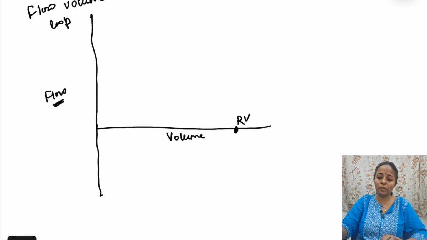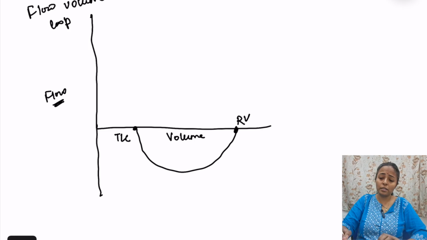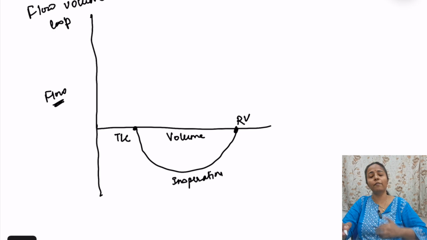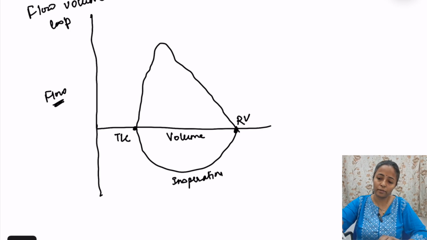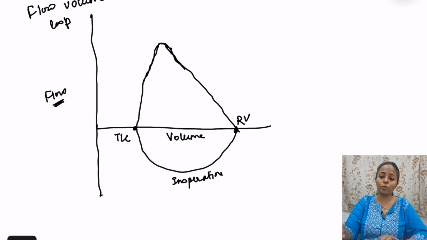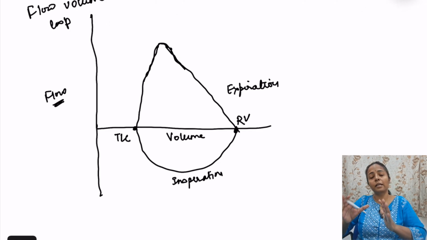So when we inhale from residual volume we reach to the total lung capacity, maximum inhalation is occurring. ठीक है, so this is the inspiration curve, and then if we exhale from total lung capacity to the residual volume, graph is something like this. Okay, ये straight रहेगा. Okay, so total lung capacity to residual volume, तो ये phase of expiration हो गया. So this is normal, but what you should know is abnormal. So in abnormal, this graph will become abnormal both in obstructive lung disease and restrictive lung disease.